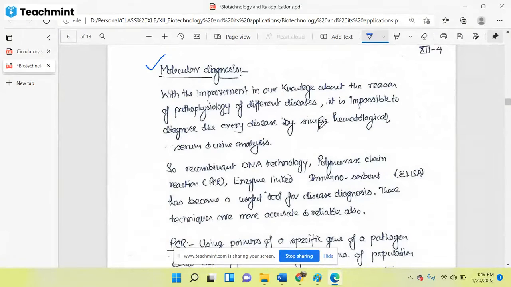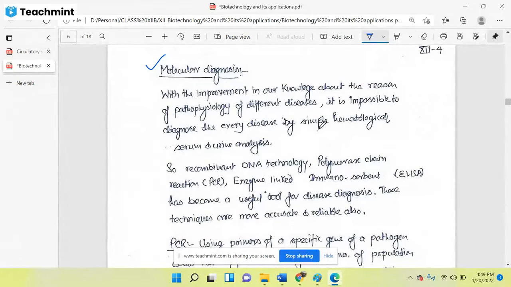We are detecting the amount of abnormal secretion of anything, like in case of diabetes, we are detecting the level of glucose in the blood, level of glucose in urine. So by biochemical test, we cannot diagnose all the diseases.